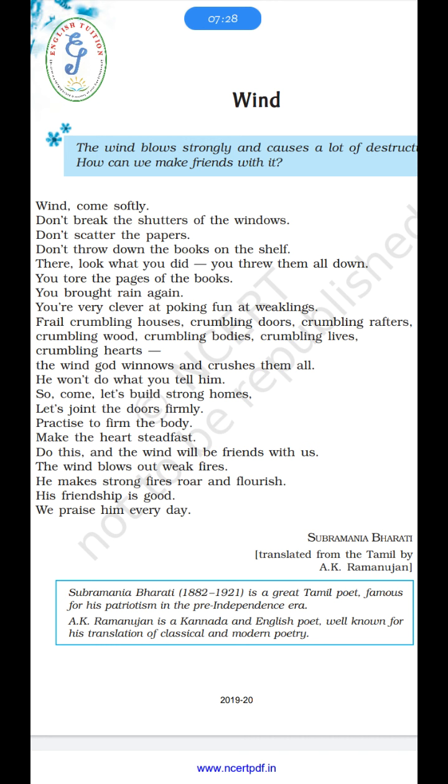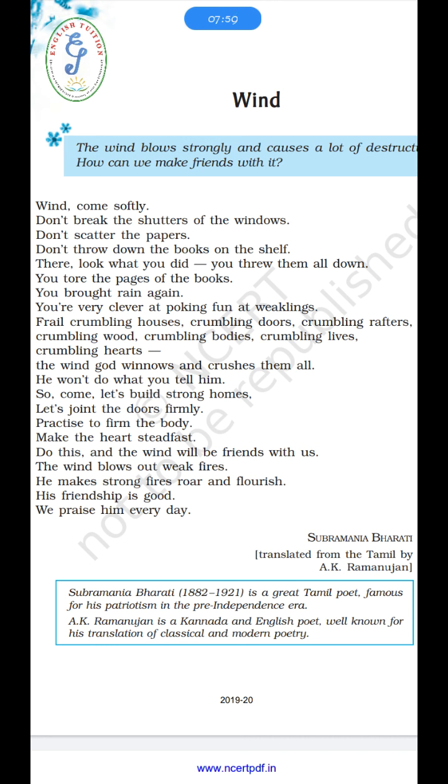And now, students, I am going to discuss the theme of the poem. In the poem, the poet inspires us to face challenges and hardship with courage, grit, and firm determination. We should have firm determination, courage, as well as grit, and that's how we can face difficulties. That's how we can face hardship in our life.